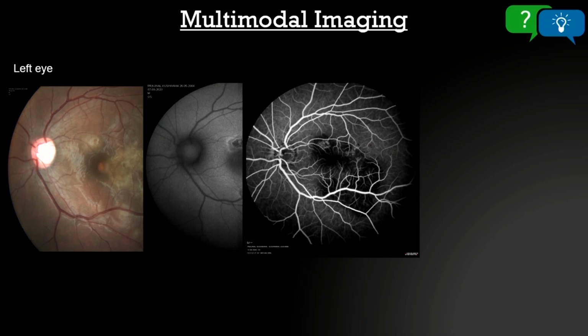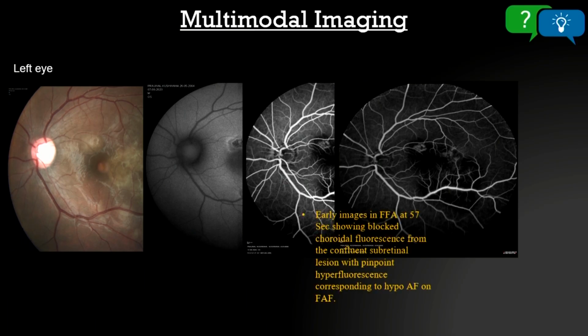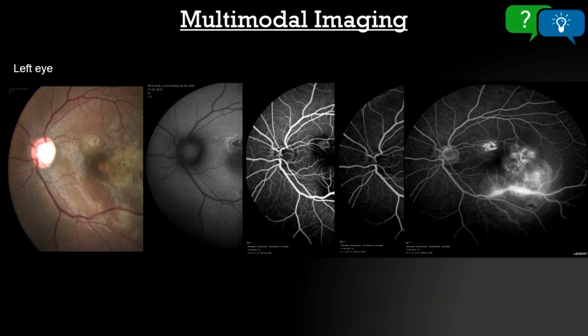That is what it should show. And as the angiogram progresses, the fluorescence will increase. Whereas in a CSCR, it is more well defined and the fluorescence will increase in time. So this is more ill defined.